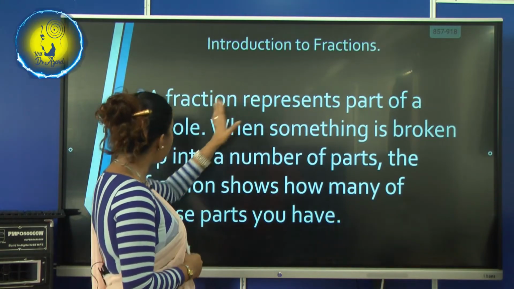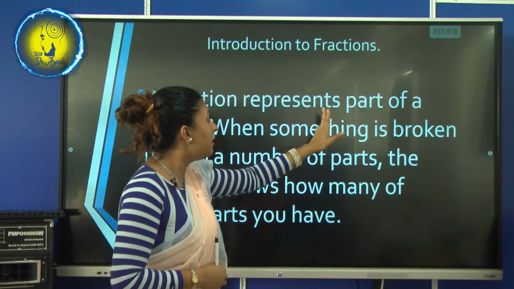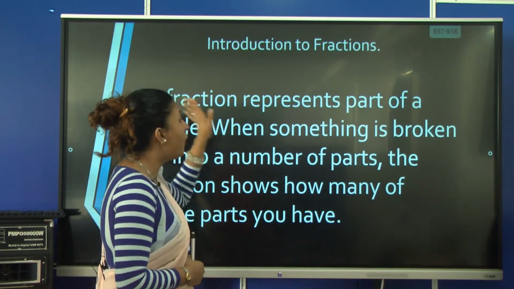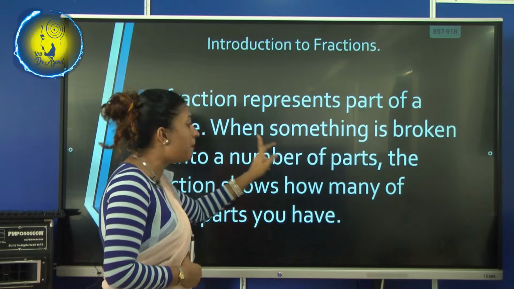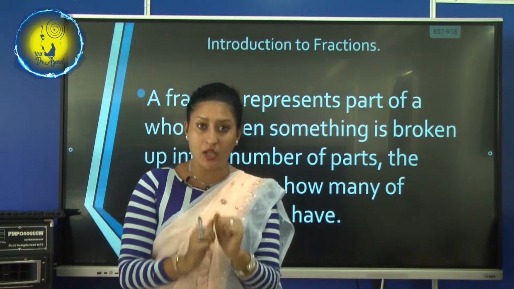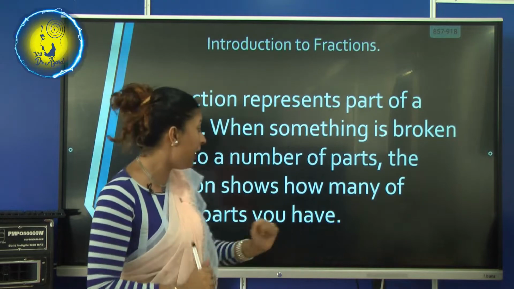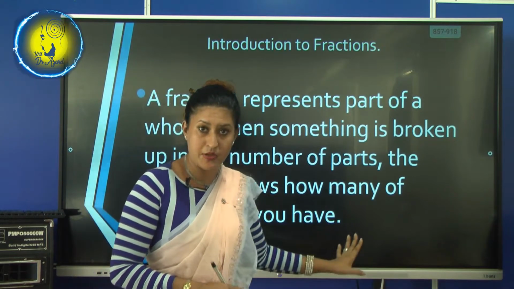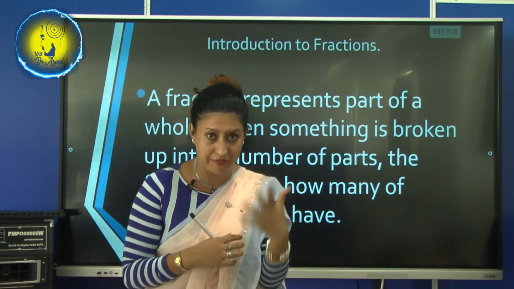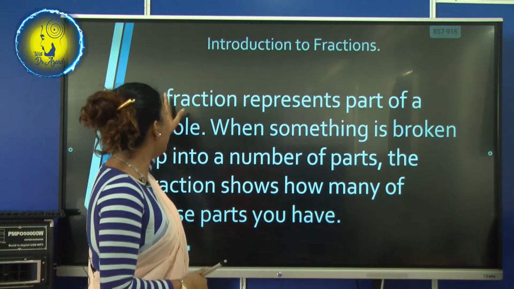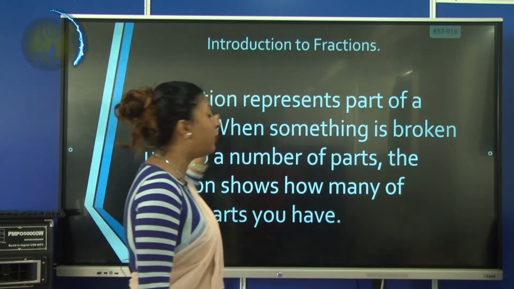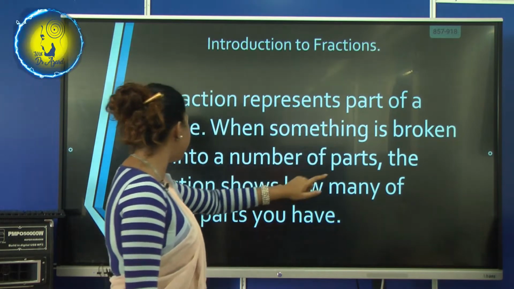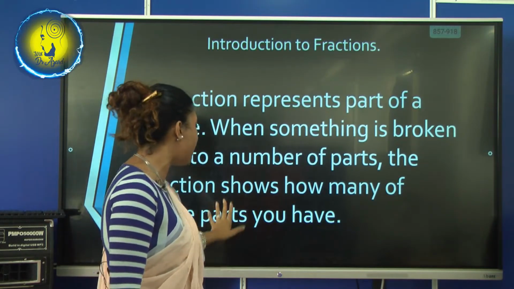Okay. What are fractions? A fraction represents part of a whole. It represents a part of a whole when something is broken up into a number of parts. When something is broken up into a number of parts, the fraction shows how many of those parts you have. So I will give you a beautiful example after this. Let's read it again. A fraction represents part of a whole, and when something is broken up into a number of parts, the fraction shows how many of those parts you have.